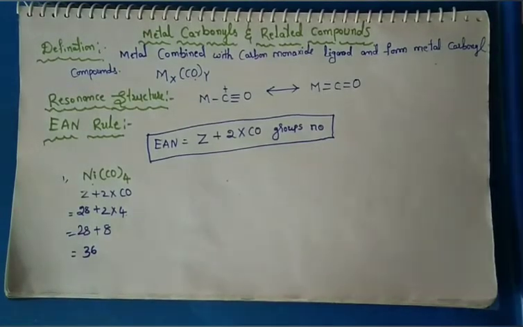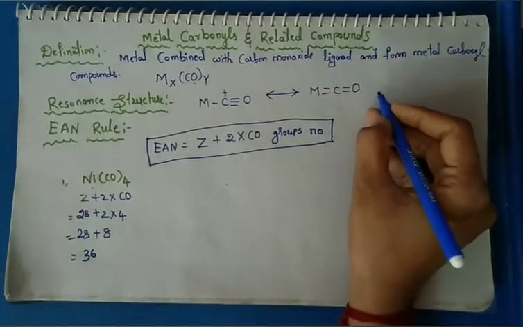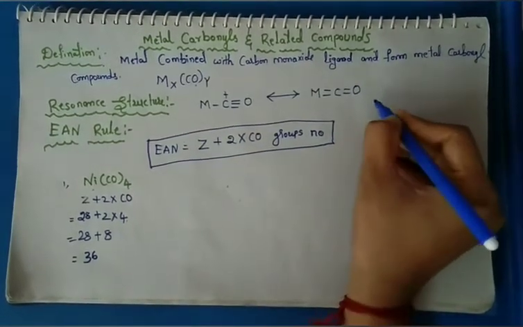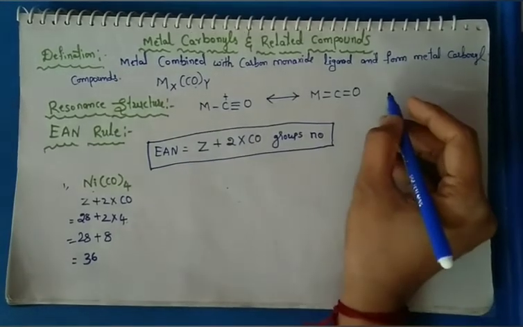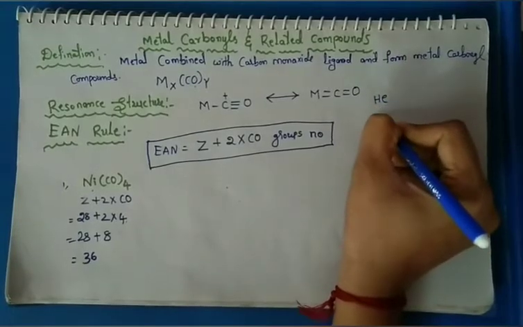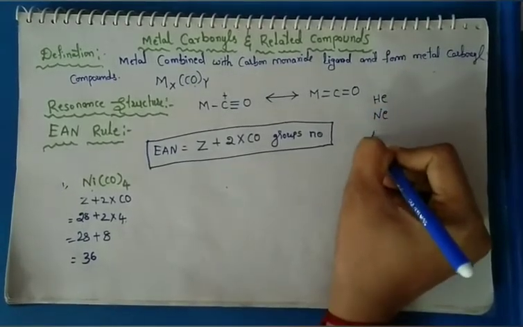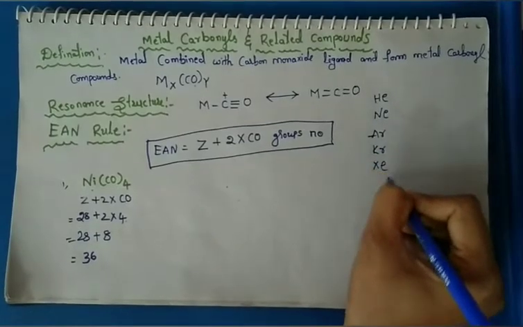So 36 relates to the inert elements. First we write the element names: helium, neon, argon, krypton, xenon, radon.